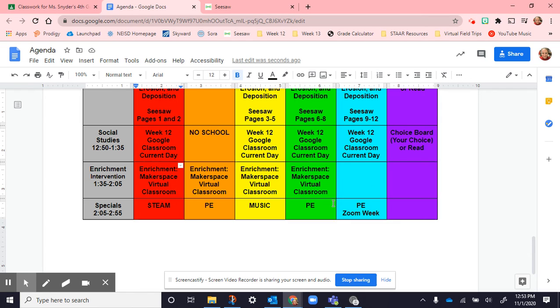And then here's our special schedule. I need students, especially my morning ones that are going to be only on Zoom, to look on the agenda and pay attention to what STEAM or what specials we go to for that day. And make sure you're keeping an eye on the time so that you get to specials on time.